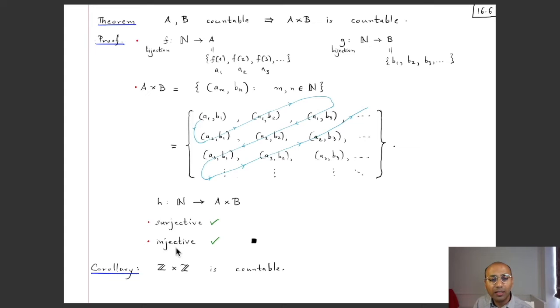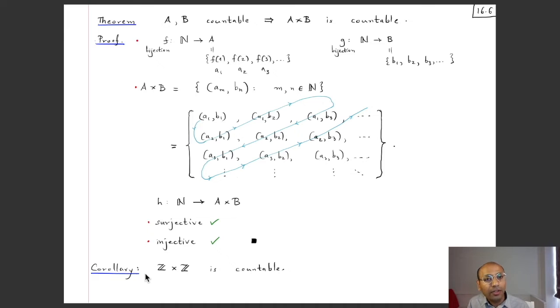And moreover, it is also clear that it is injective because once we pass an element, we never return to it because we go to a subdiagonal, right? And we continue going farther and farther. And along a sort of diagonal, we just cover the elements once. So we never repeat there either. So it is also clear that it is injective. Now, this was a very visual sort of proof, but in the exercises, there is an alternative proof which is less visual, but sort of more concrete.